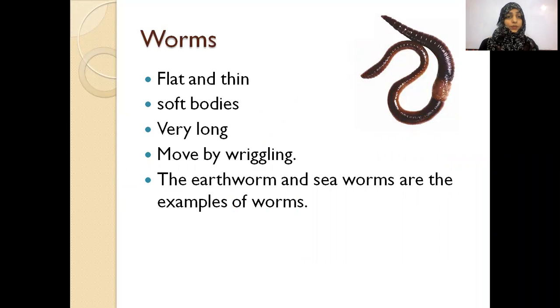Let's see what worms are. As you can see in the picture, worms are flat and thin and they have a really soft body. Their size differs according to their type. Some are short, some are long, and they move by wriggling. Wriggling is a sort of crawling, but they crawl in a circular motion. That movement is called wriggling. You can see earthworms, sea worms, and other different worms which are categorized in this category.